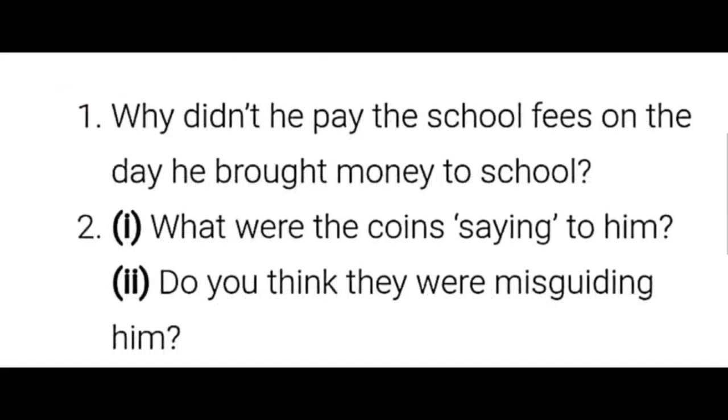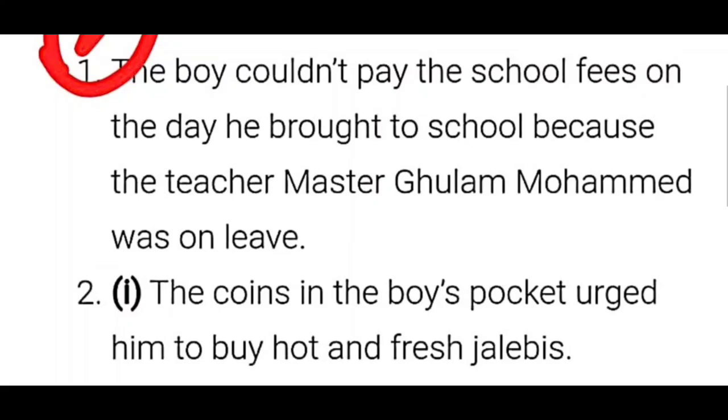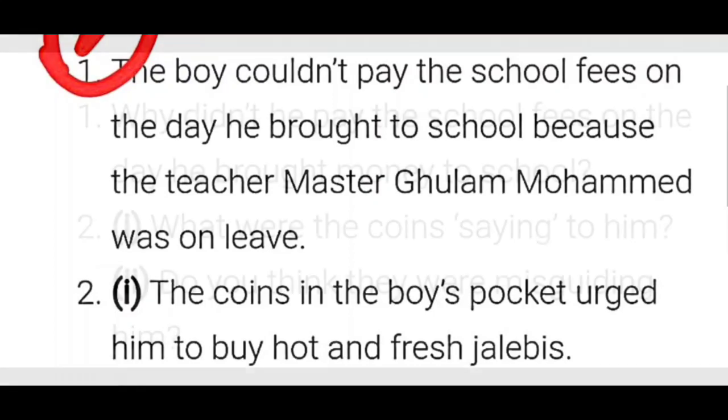So the first question, children: why didn't he pay the school fees on the day he brought money to school? Answer: the boy couldn't pay the school fees on the day he brought the money to school because the teacher, Master Ghulam Muhammad, was on leave.